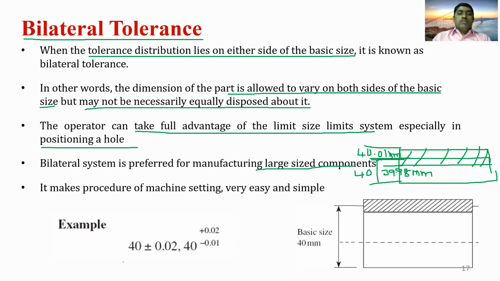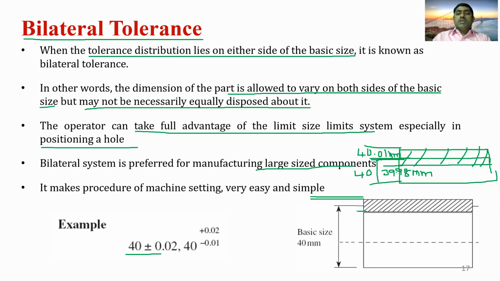The example of bilateral tolerance is 40 plus or minus 0.02. In this case, 40 is the basic size, 40 plus 0.02 is 40.02, the upper limit, and 39.98 is the lower limit.